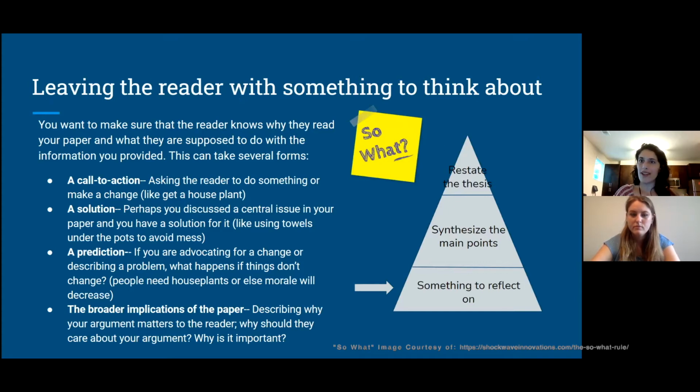So like in our ongoing example, like getting a new houseplant, a solution such as using towels under the pots to avoid a mess, a prediction, people need houseplants or else their morale can decrease. And or just leaving with a general broader implication of the paper. It should be why your argument matters to the reader, why they should care about it. Basically giving the major so what does this paper mean in the end?